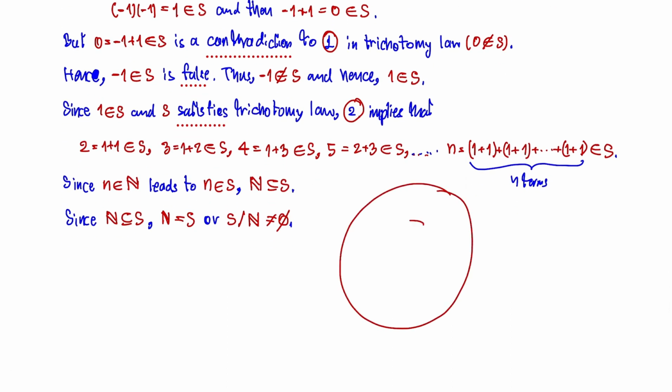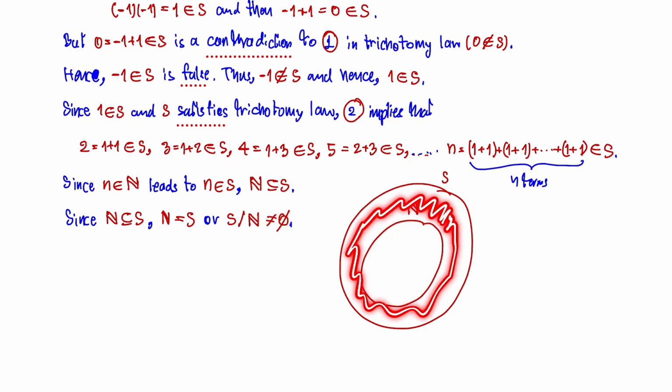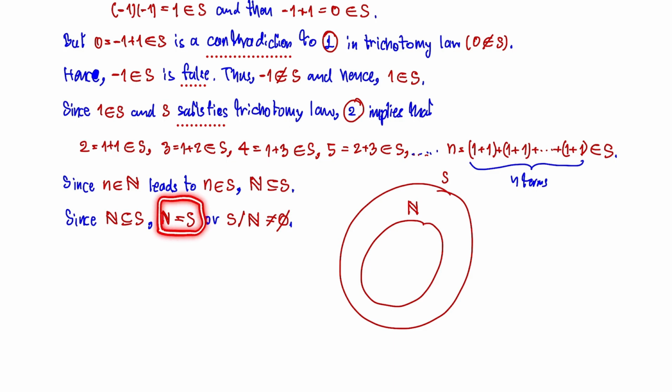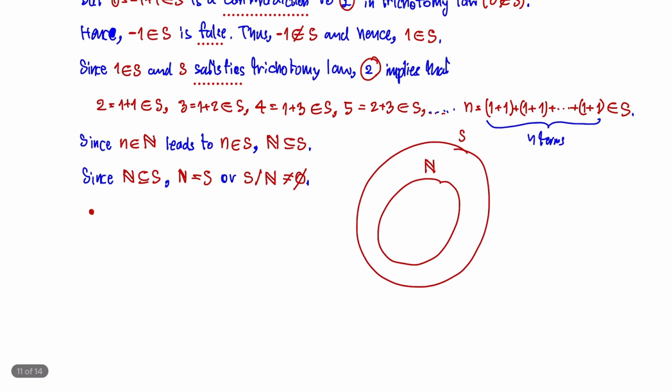Let me draw a picture. The set of natural numbers is inside this circle, and this circle is set S. For S minus N, this set operation means that you have to exclude all the elements in the set of natural numbers. When it's not the empty set, this means that you need to have some element in set S. But I want to have the set of natural numbers equal to set S. So let's move on and continue.